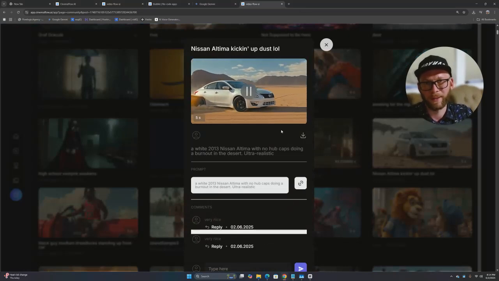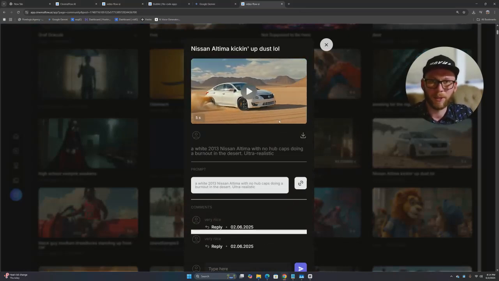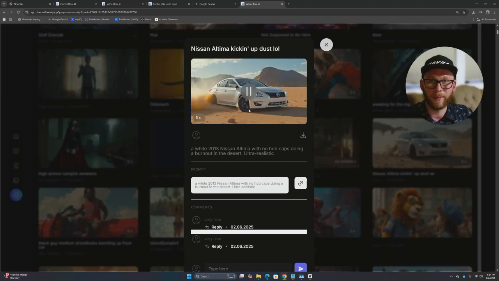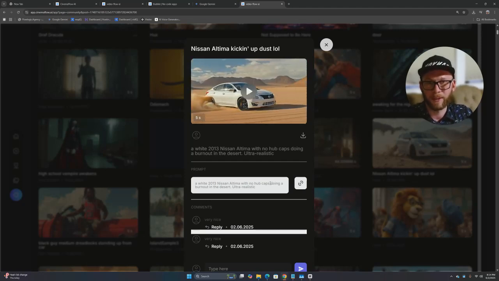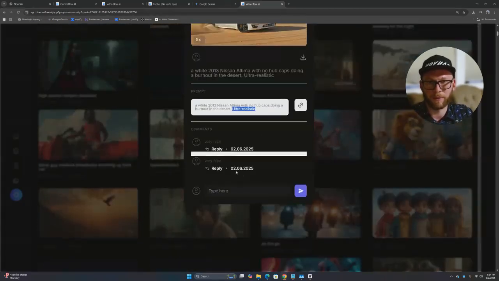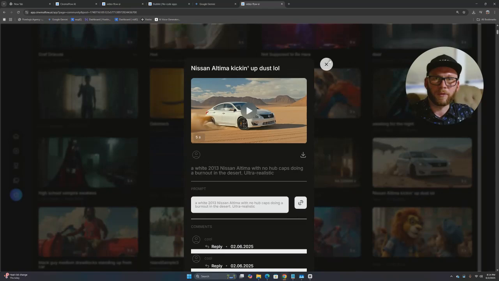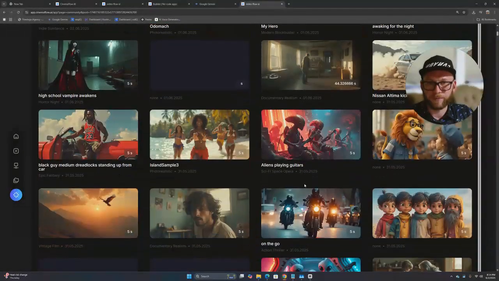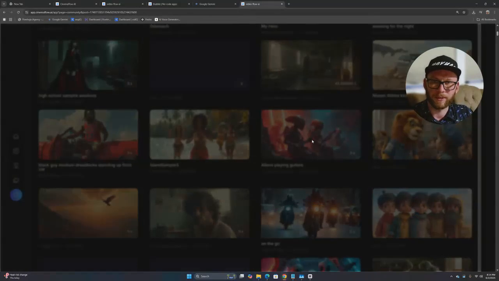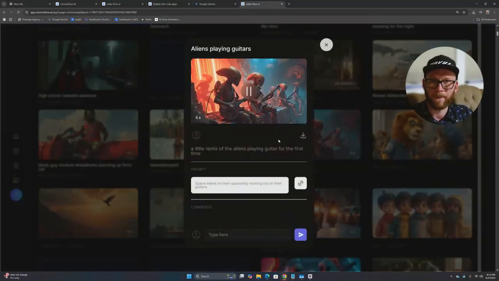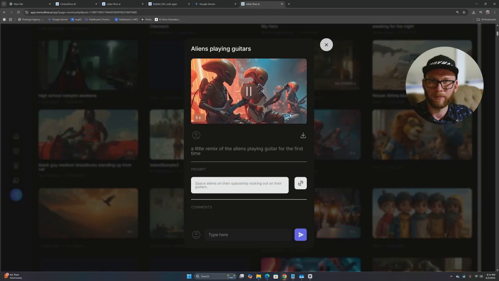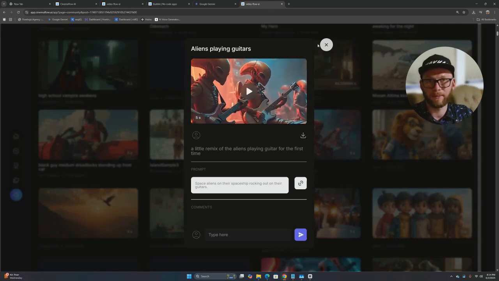Well, I mean, the drift looks like this Altima is all-wheel drive, but it's pretty good. With no hubcaps, doing a burnout in the desert, ultra realistic, so this is pretty good. And we can leave a comment here too. Say it's cool. Perfect. Now the legs are out. Aliens playing guitars. Look at this. This is pretty cool. Wow. Well, they're playing guitars. I can see that. That's good.